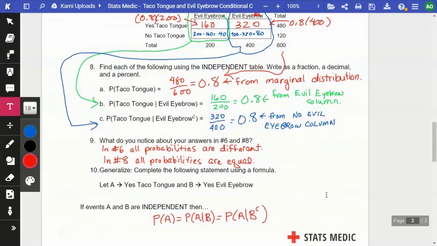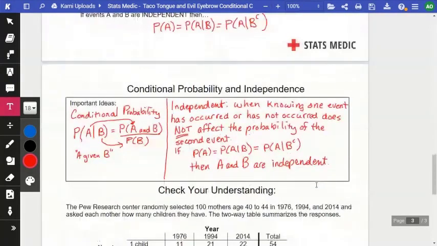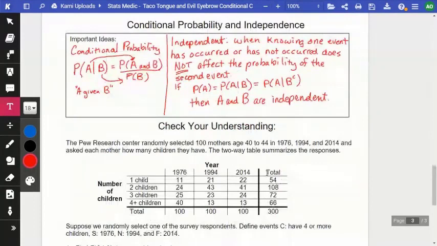Then we got some additional practice on the back. There are the big ideas, right? And I'm pretty much explaining that formula, A given B. When knowing one event has occurred or has not occurred does not affect the probability of the second event, then it's independent, which is what we had written on the math charts, okay?